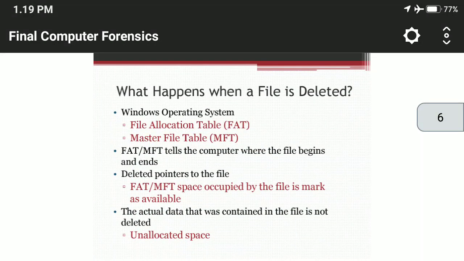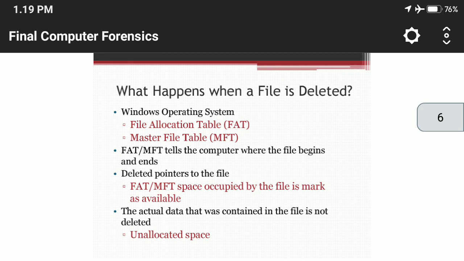See what happens when anybody deletes a file. You know the Windows operating system has the file allocation table and master file table. We call them FAT and MFT. They tell the computer where the file begins and where it ends. When we delete the file, the pointer to the file is deleted, and the FAT and MFT space occupied by the file is marked as available.